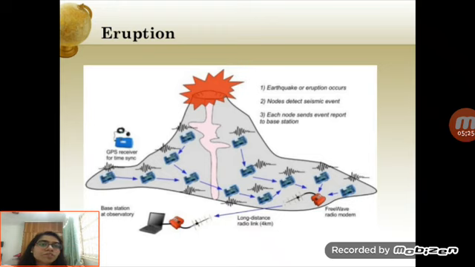Next is volcano eruption and earthquake. In that, nodes detect seismic events. The seismic waves under the volcano or under the land produce a seismic event, and that event is detected by the node, and each node sends an event report to the base station. When the report is sent, the data is collected and analyzed, and then it can be detected whether a volcano eruption or earthquake will occur or not.